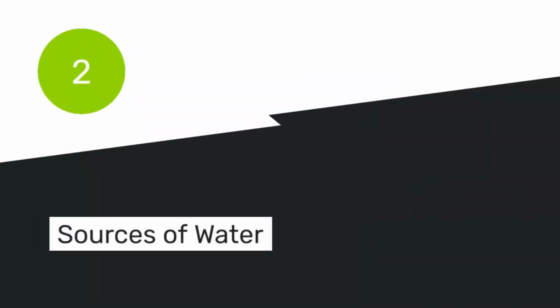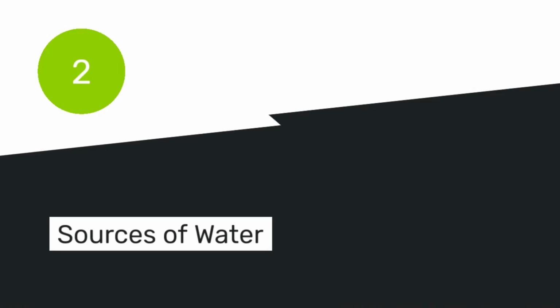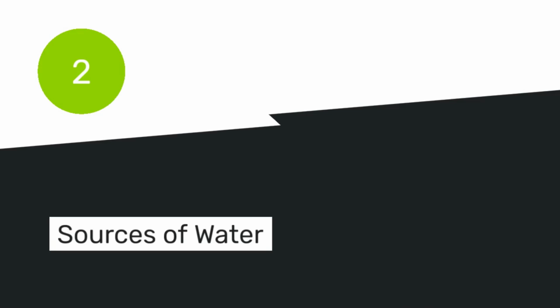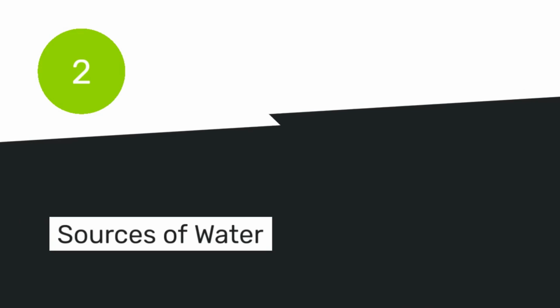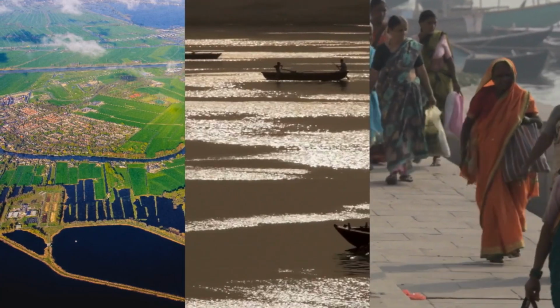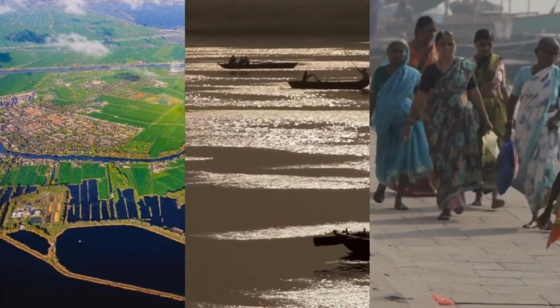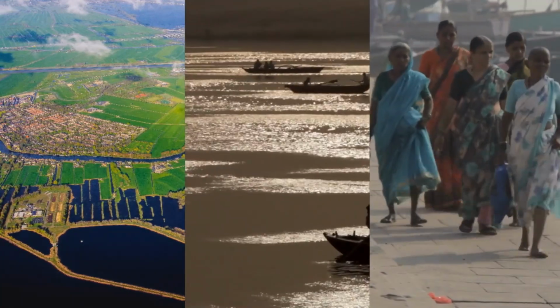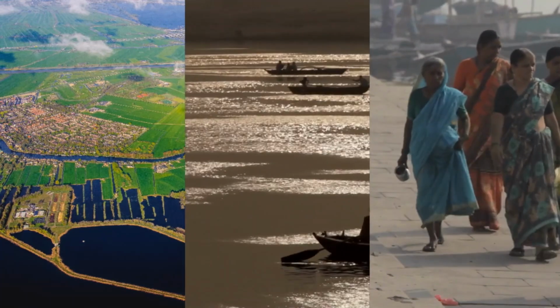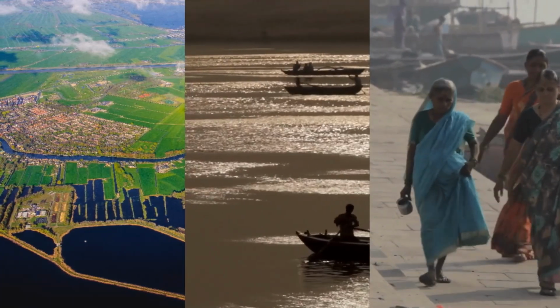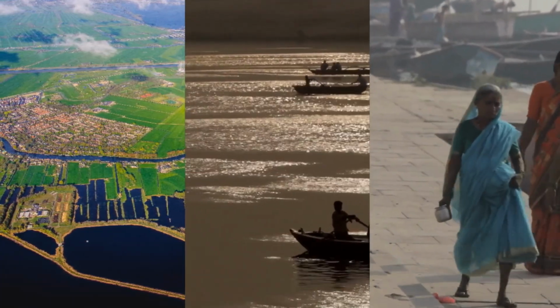2. Sources of water. A. Rivers. Definition: rivers are natural watercourses that flow from high to low elevations, shaping landscapes and nourishing diverse ecosystems. Example: the Ganges River in India is not only culturally significant, but also provides water for agriculture, supports various aquatic species, and serves as a source of drinking water for millions of people.